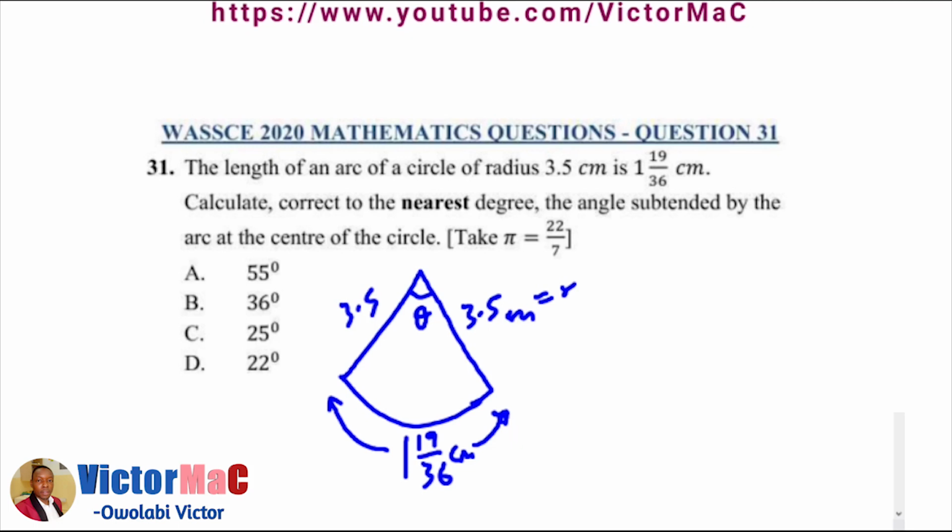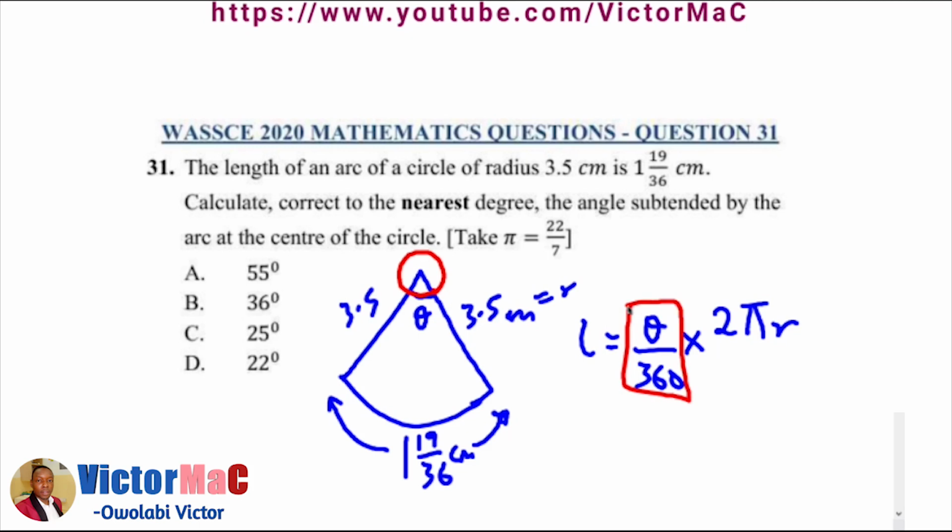The length of an arc is a fraction of the total length of the circle. The total length here is the circumference. So it takes theta out of the entire 360, theta over 360.